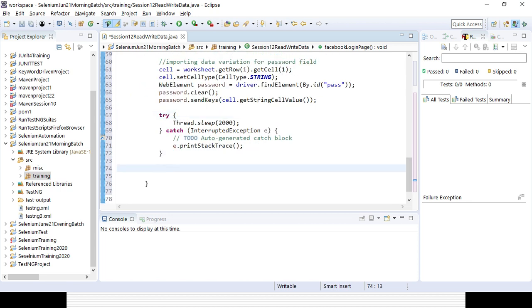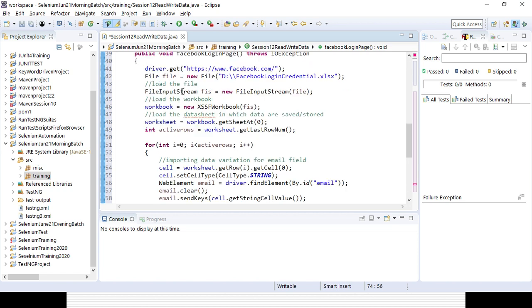How can we write the data? Definitely with the help of FileOutputStream. So I'll be creating an object for the FileOutputStream class, FOS equal to new FileOutputStream. What is the file reference? The file reference is the same, this is the file reference here.